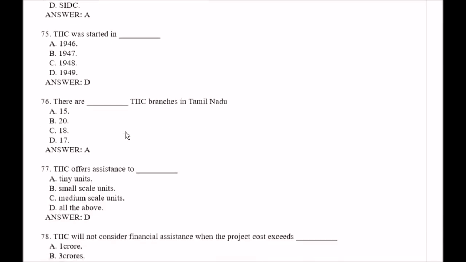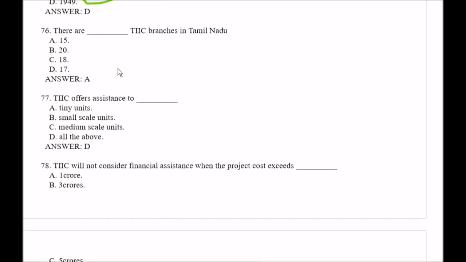Question number 75. TIIC was started in, your options are option A 1946, option B 1947, option C 1948, option D 1949. So right answer is option D, that is 1949.